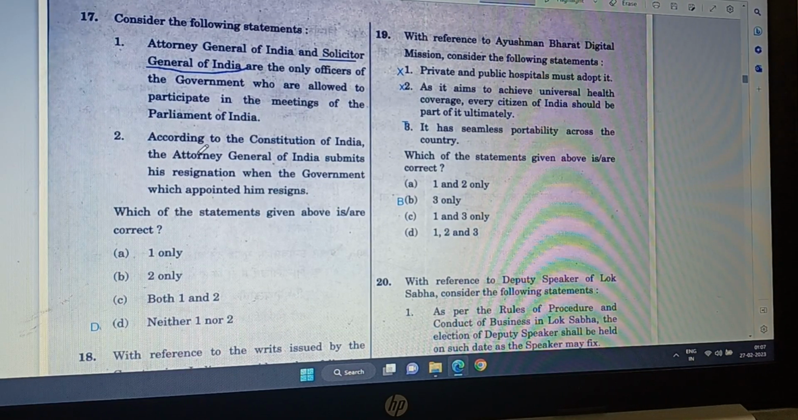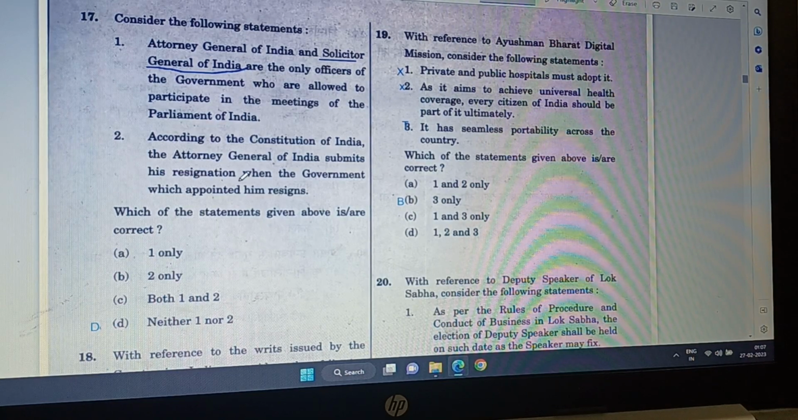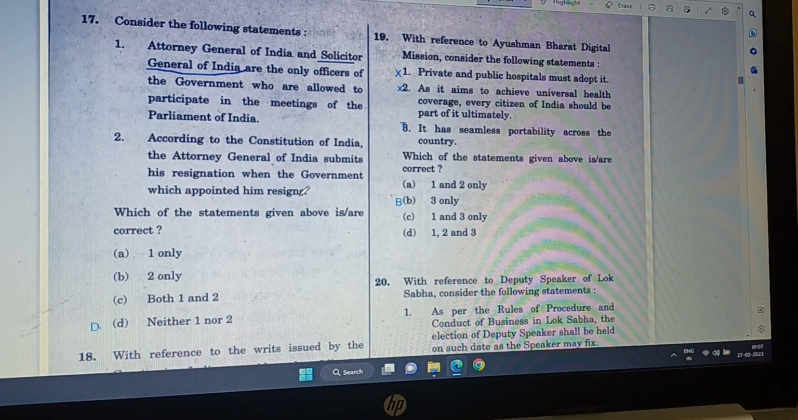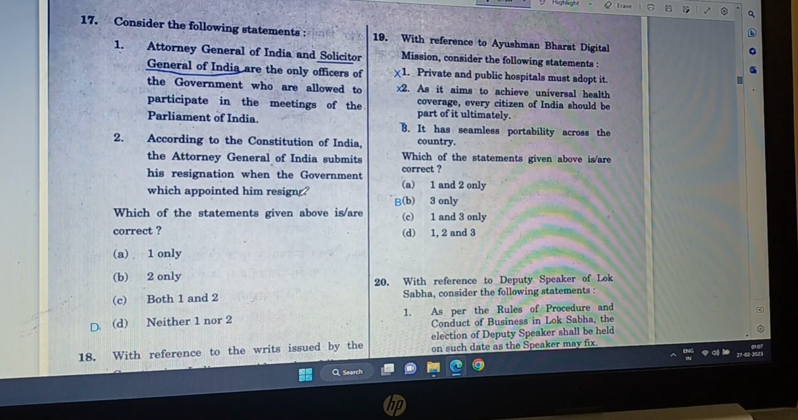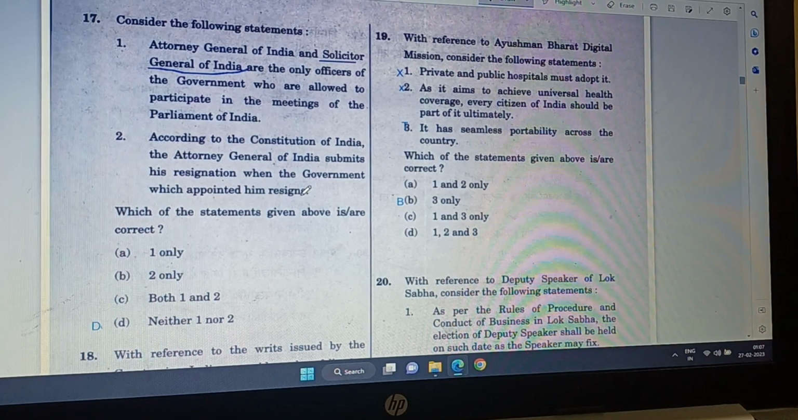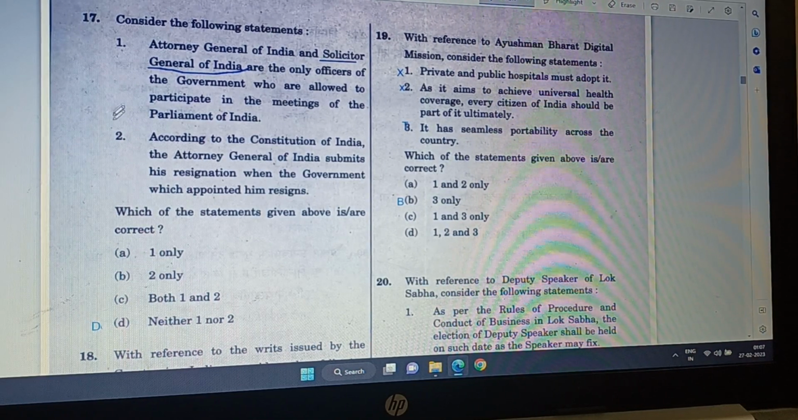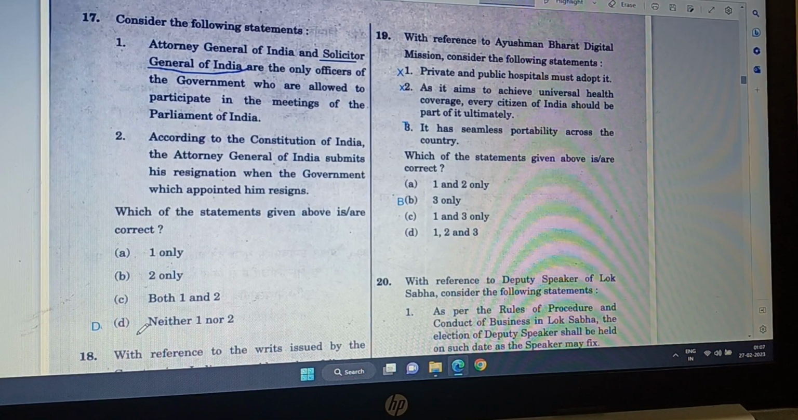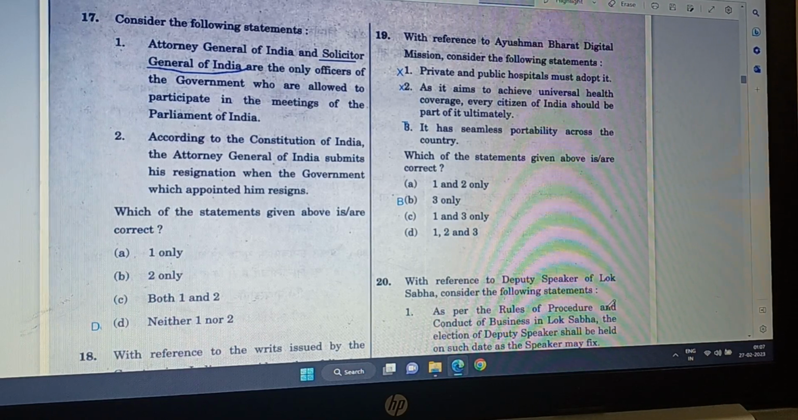According to the Constitution of India, Attorney General of India submits his resignation when the government which appointed him resigns. No, this is not correct either. He is appointed for a fixed term. So that way, neither one nor two are correct. Hence, D is the correct answer.